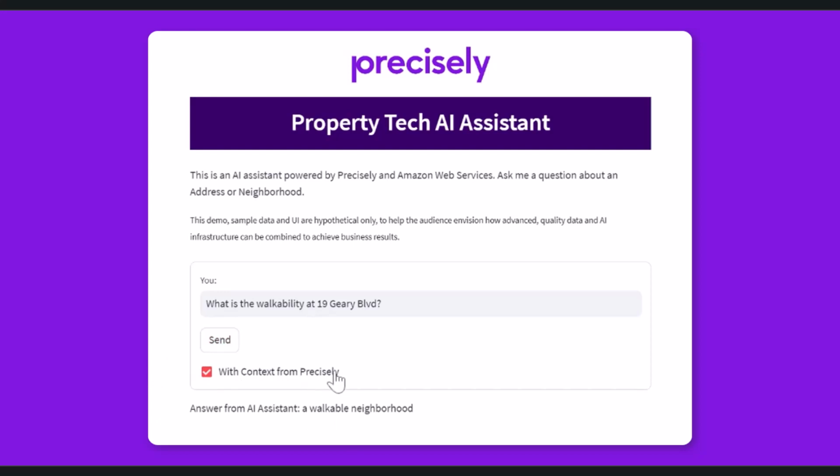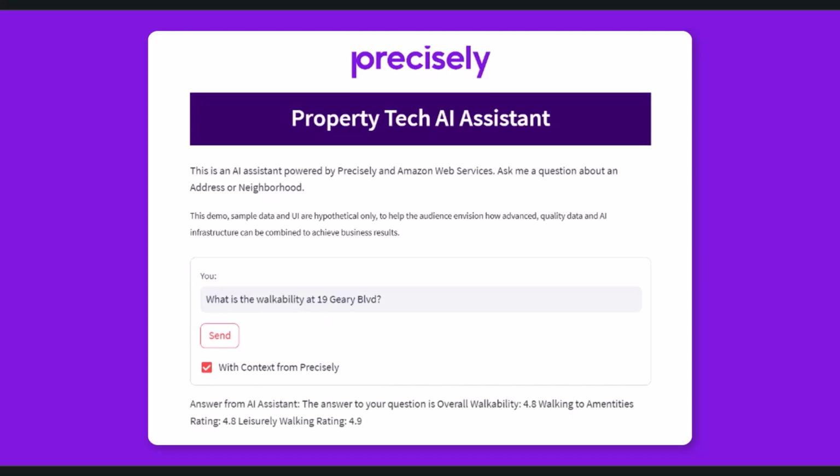Now we're going to go with context from Precisely. So the original question, what is the walkability at 19 Gary Boulevard? Now this response is coming back from Precisely. We're getting 3 different ratings coming back. So we have an overall walkability, a walking to amenities rating, and a leisurely walking rating. So, if you think back to the original question, you're getting additional context from Precisely to answer that question you originally asked. It's not just a walkable or not walkable neighborhood. You're getting a whole lot of information coming back.